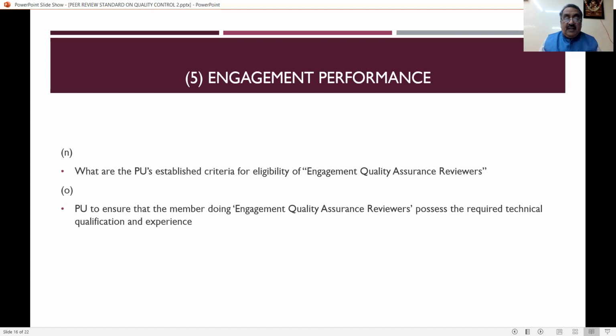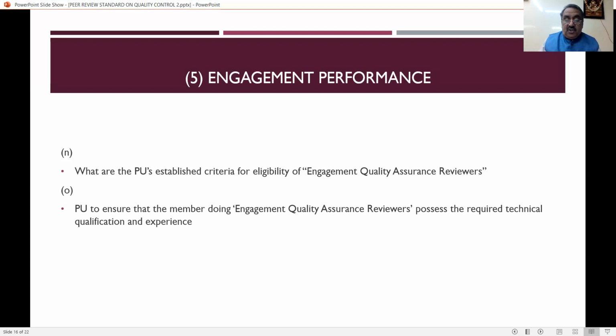Now, another thing is, what are the practicing unit's establishment criteria with reference to engagement quality assurance reviewers? So they are fixing some eligibility category. So it is an indirect way. The peer review board said that the practicing unit has to fix a criteria for the eligibility of engagement quality assurance reviewers. So they themselves can review it.